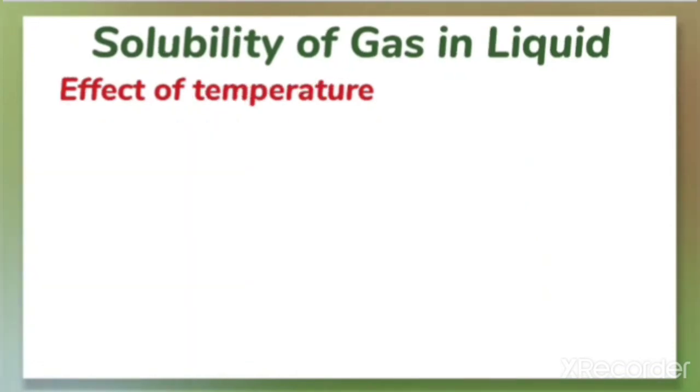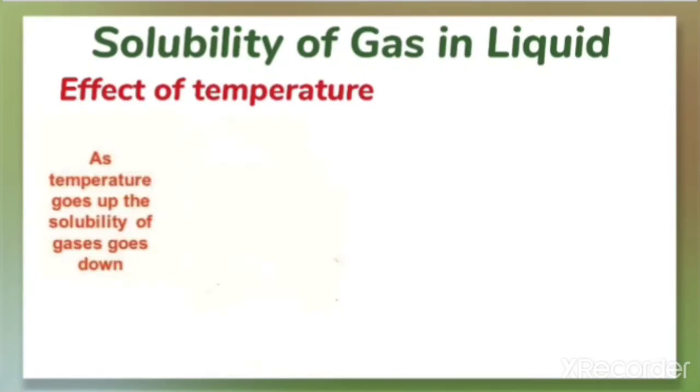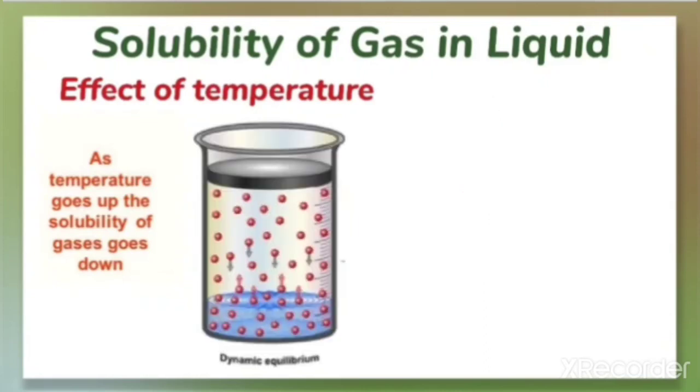Next we will be discussing the effect of temperature. As the temperature goes up, the solubility of gases goes down. It means that the solubility decreases with the increase in temperature. It can be explained through this diagram, because the gas and the solution phase are in dynamic equilibrium.